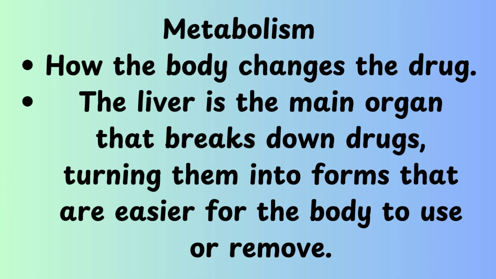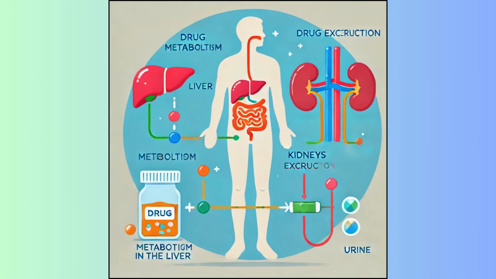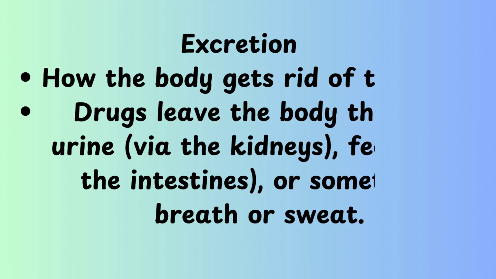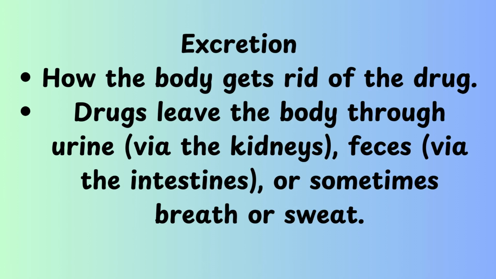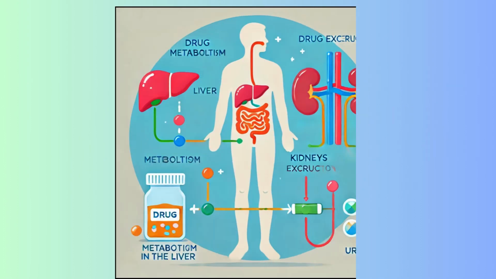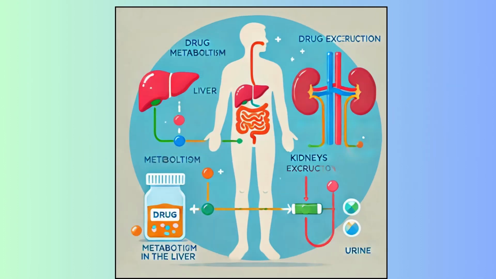Metabolism: how the body changes the drug. The liver is the main organ that breaks down drugs, turning them into forms that are easier for the body to use or remove. And last part is excretion, that is how the body gets rid of the drug. Drugs leave the body through urine, via the kidneys, feces, via the intestines, or sometimes breath or sweat.